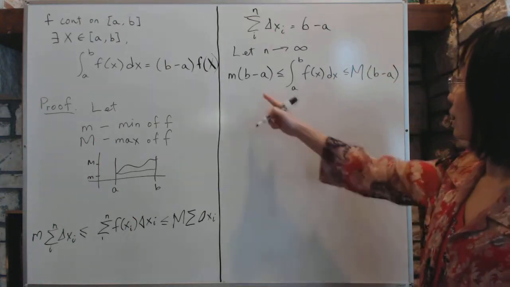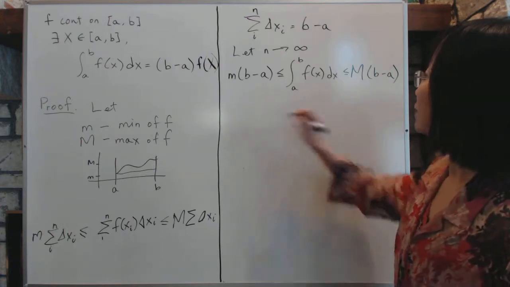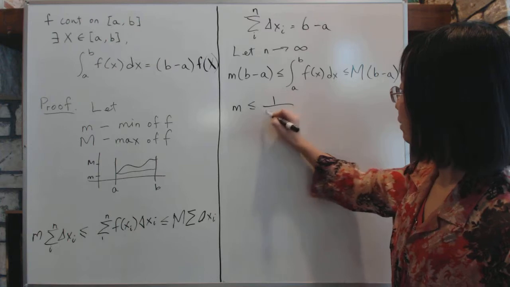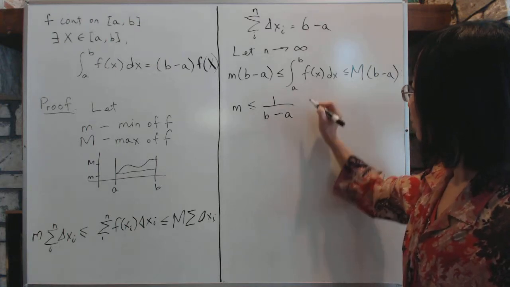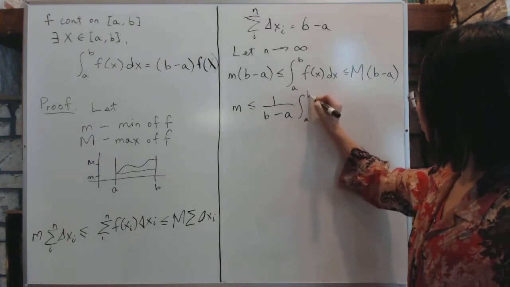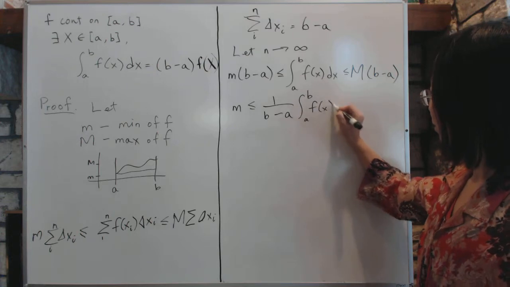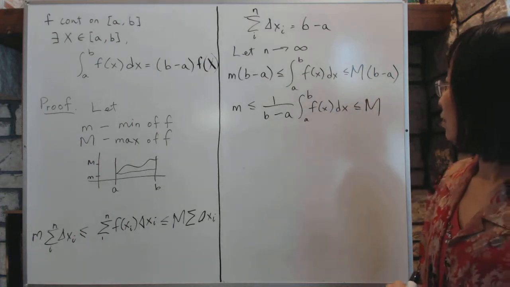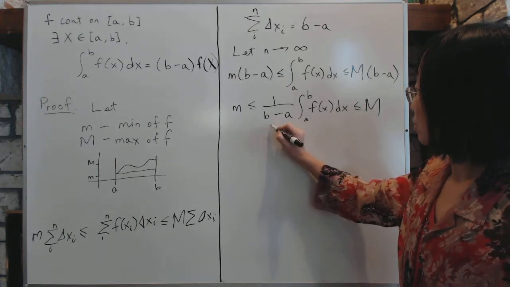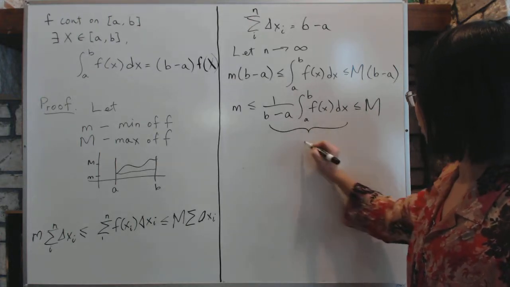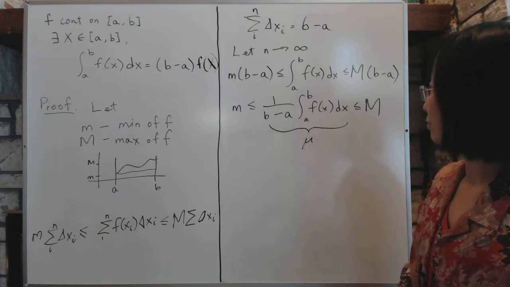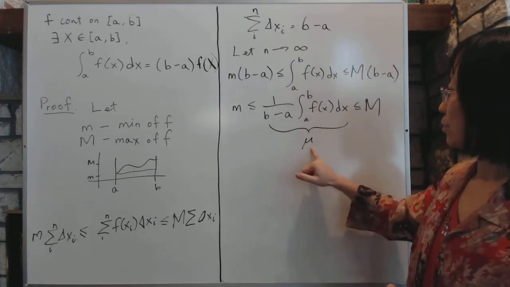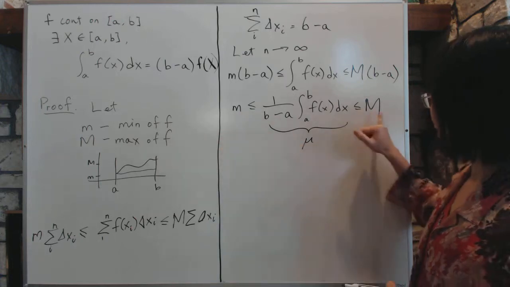Now writing it a different way, we divide everything by b minus a, so (1 over b minus a) times the integral of f(x) dx is less than or equal to big M. Now we will give this value a name and call it mu. Now you notice that mu is between m and M.